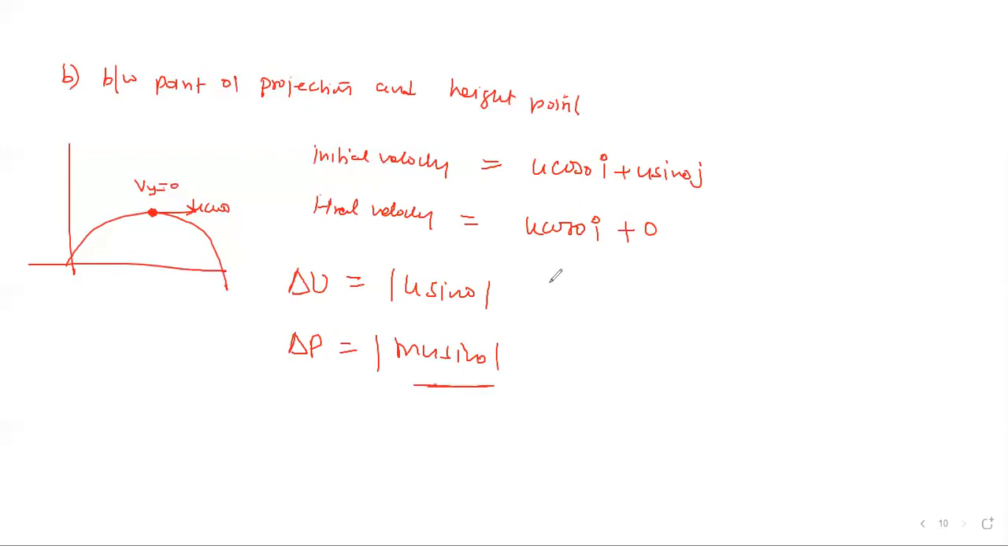Yes, horizontal velocity doesn't change anywhere. Yes, vertical is changing. Initially at the point of launching this is the vertical velocity, but at the highest point it becomes 0. So yes, there is a change happening, so you can write change in velocity, and also change in momentum. Okay, so this is your question about change in momentum and change in velocity.